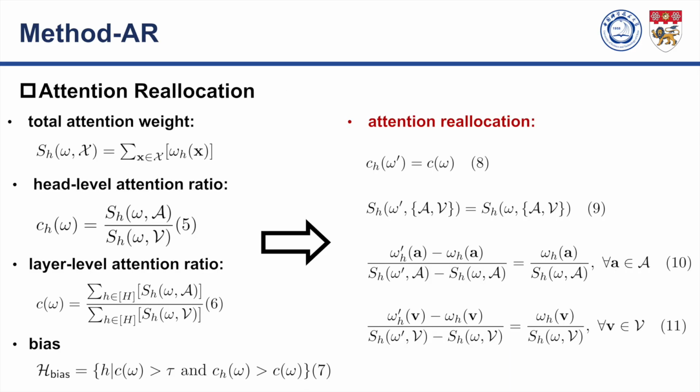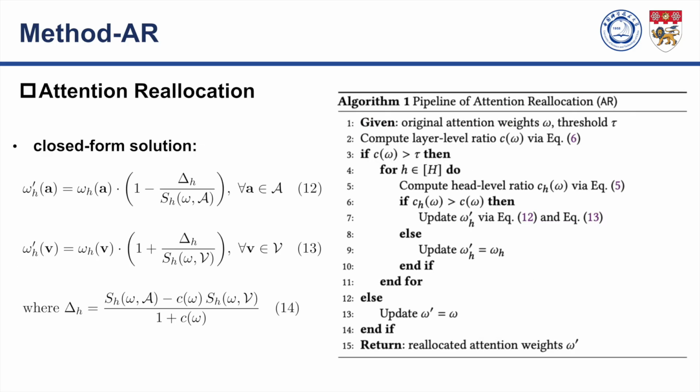Next, for the inference phase, we introduce the Attention Reallocation Module, or AR. This module addresses the bias that persists in the model's frozen backbones. AR operates with a surgical precision. First, it identifies only the specific layers and attention heads that exhibit an excessive bias towards audio. Then, it carefully reallocates a portion of their attention towards visual tokens, while preserving the original intramodality attention structure. This precision is key to avoiding the performance trade-offs that plague other methods.